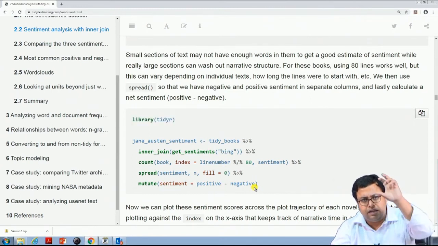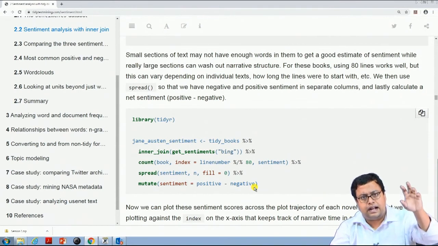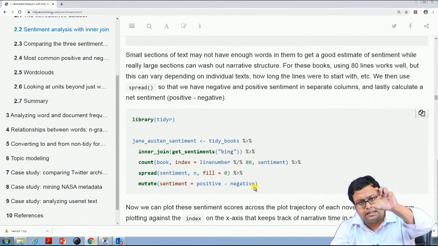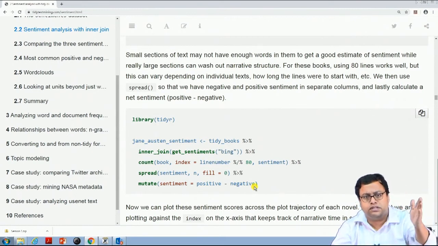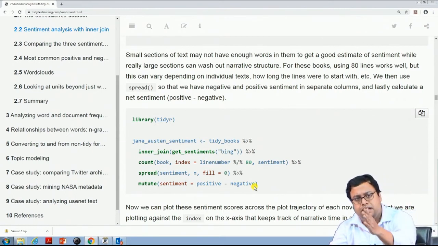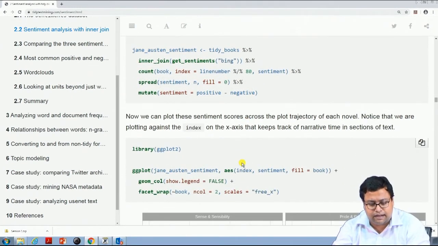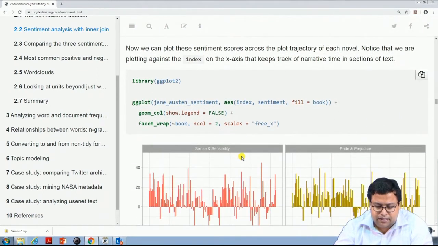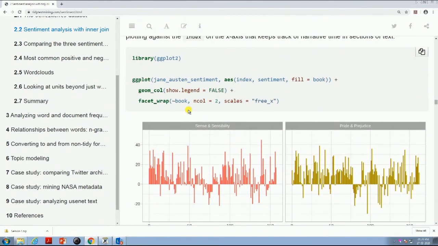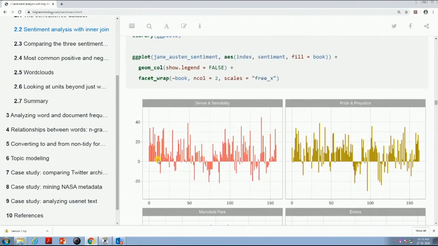So, they are breaking the text into sets of 80 lines, and within every 80-line set they are finding out how many times a positive word occurs and how many times a negative word occurs. Positive minus negative is the sentiment, that is how they are calculating it, and then they are putting it in a ggplot. So, if I just see the book called Sense and Sensibility, you will see that initially it was positive,